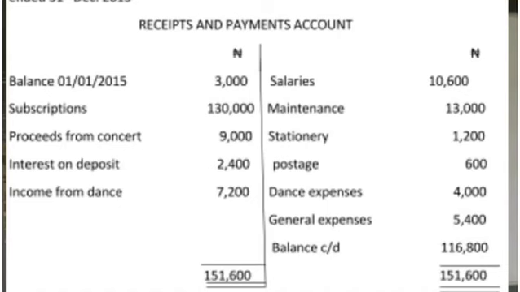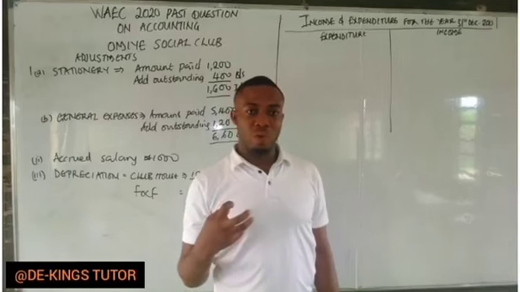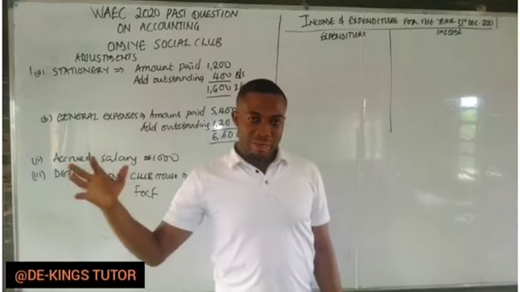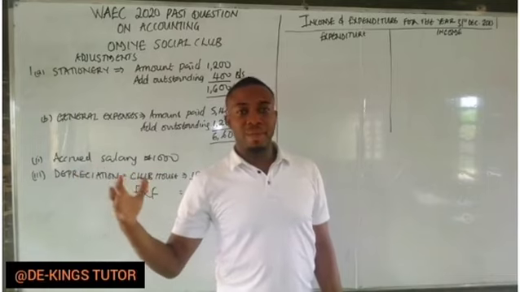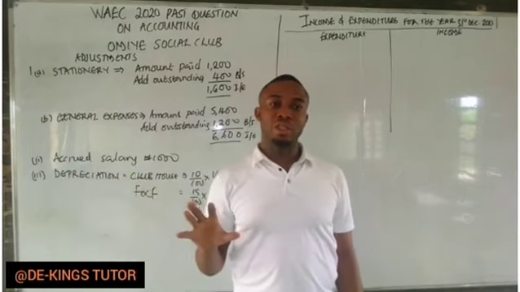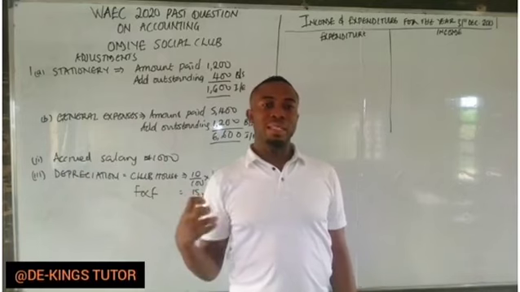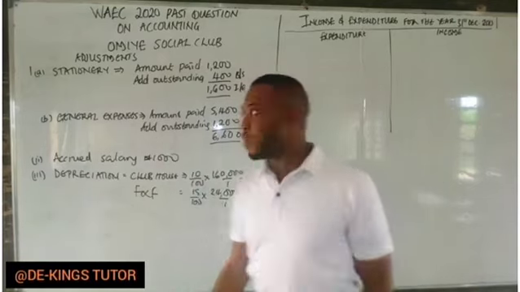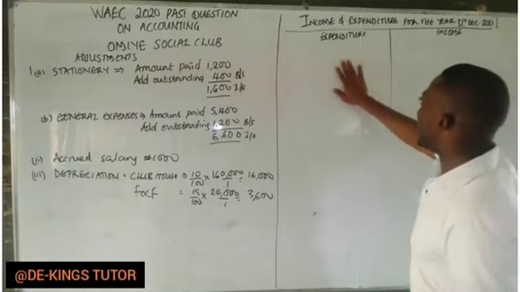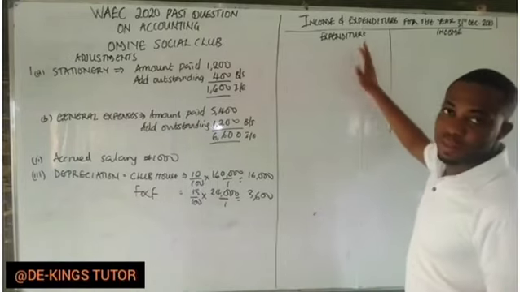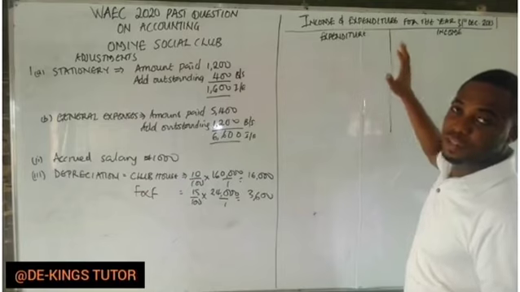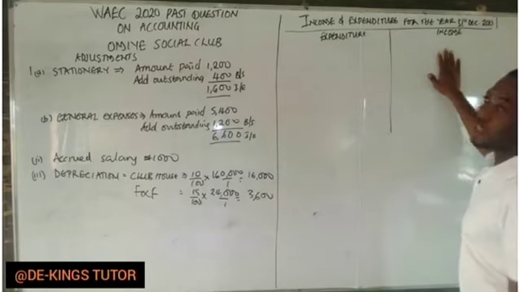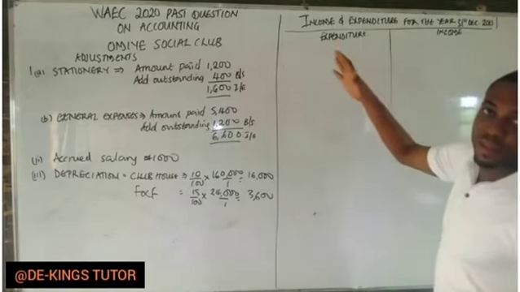While at the credit side of the receipt and payments, the payments are expenditure, excluding payments made for fixed assets. They are not expenditure. So we'll write here all items in the payment, excluding payments made for fixed assets. While the income is what they receive in the receipt and payment account. It will be credited here apart from the balance brought forward.